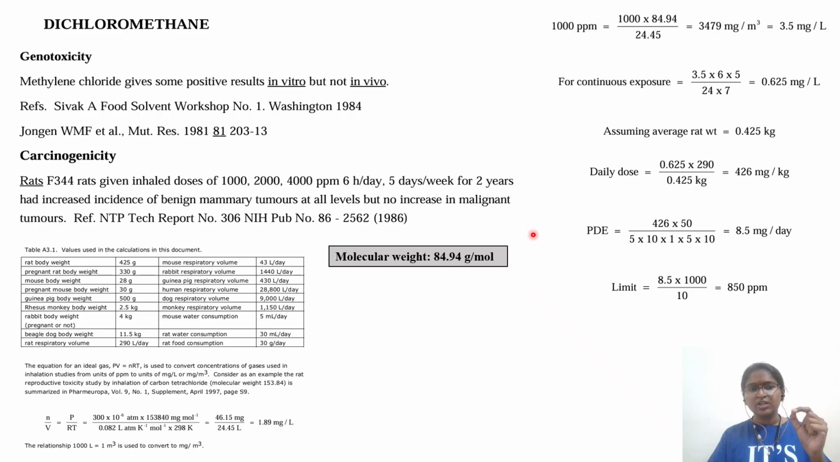Now we'll go to the ICH Q3C guideline. As I told you, this particular methylene chloride is listed under ICH Q3C. Towards the end, we'll see whether it is categorized as class 1, class 2, or class 3. You can also go back and check ICH Q3C revision 9. We'll see how they have derived the permitted daily exposure.